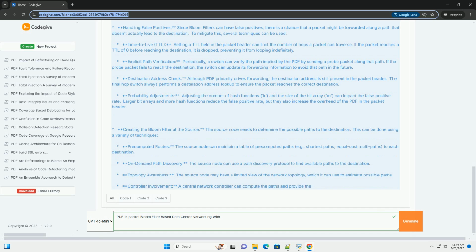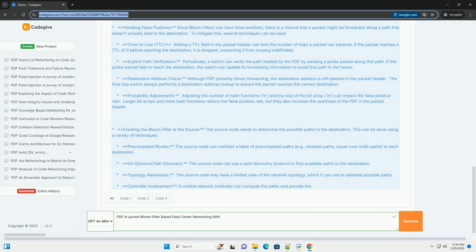To check if an element is in the bloom filter, you hash it using the same k hash functions and check if all the corresponding bits are set to 1. If any of the bits are 0, the element is definitely not in the set. If all bits are 1, the element is probably in the set, with the possibility of a false positive.